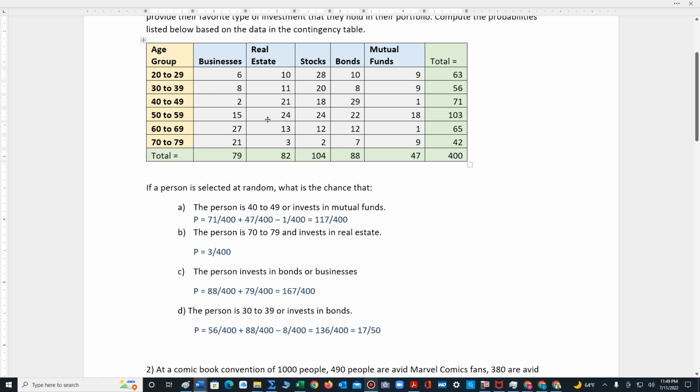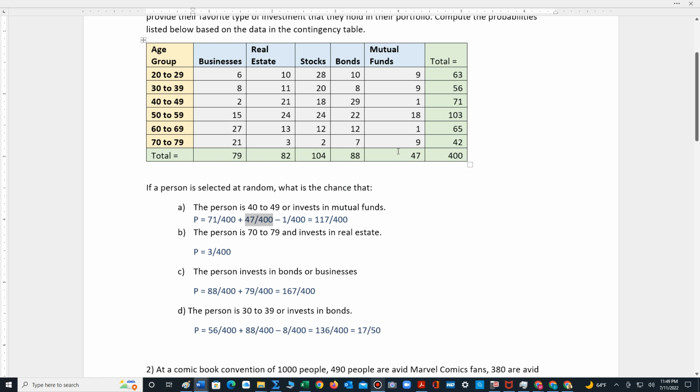So don't forget, we have to find the sum of each column, each row. The grand total is 400. So the person is 40 to 49 or invests in mutual funds. Remember, or means to add. And so we look for all the people that are 40 to 49. That's 71 out of 400. Plus all the people who invest in mutual funds, 47 out of 400.